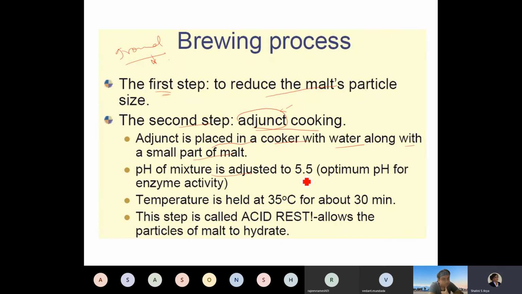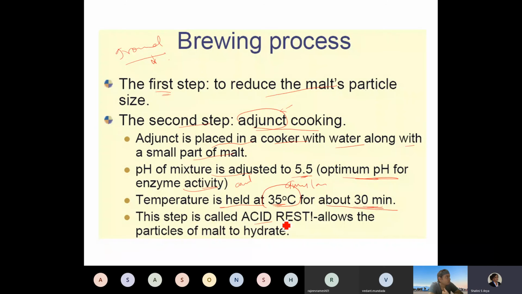The pH of the mixture is adjusted to 5.5. This is an optimum pH for all types of enzymes like amylase, diastase, and other enzymes. The temperature is here held at 35 degrees Celsius. You all know that amylase and other enzymes are very active at this temperature. So this process is carried out for 30 minutes. Okay.